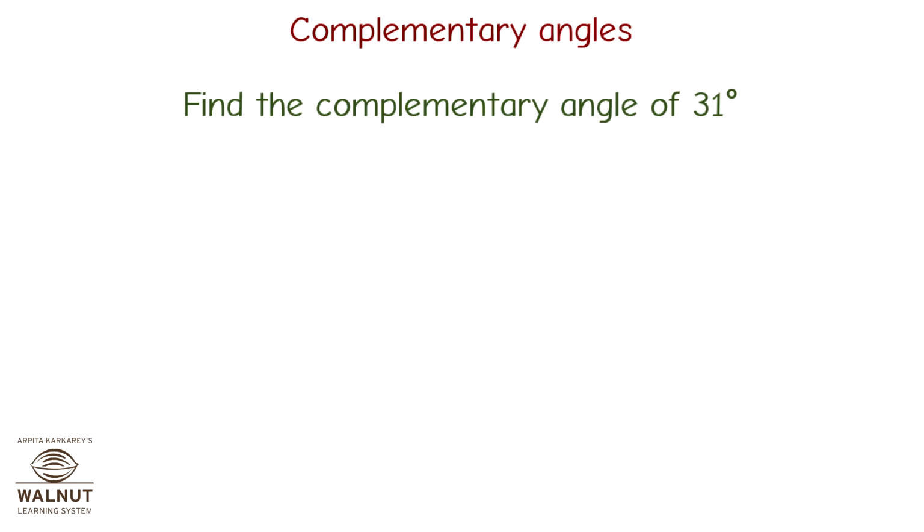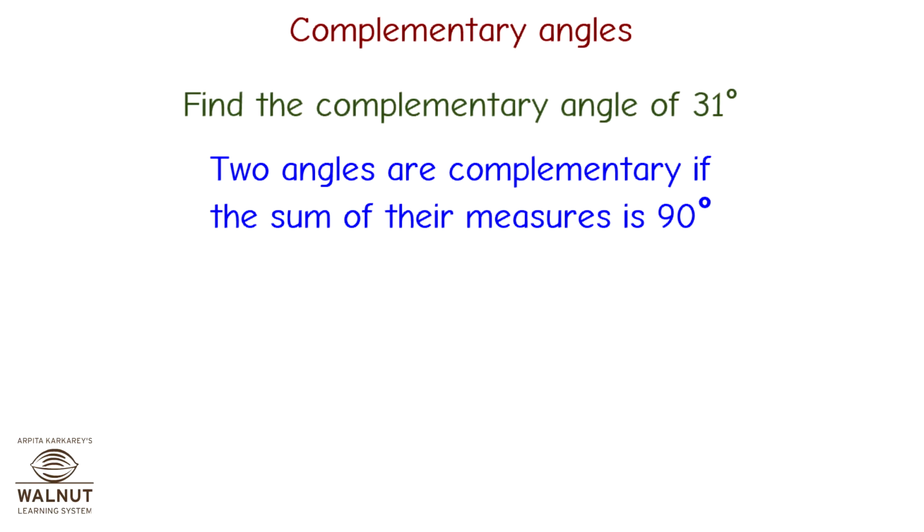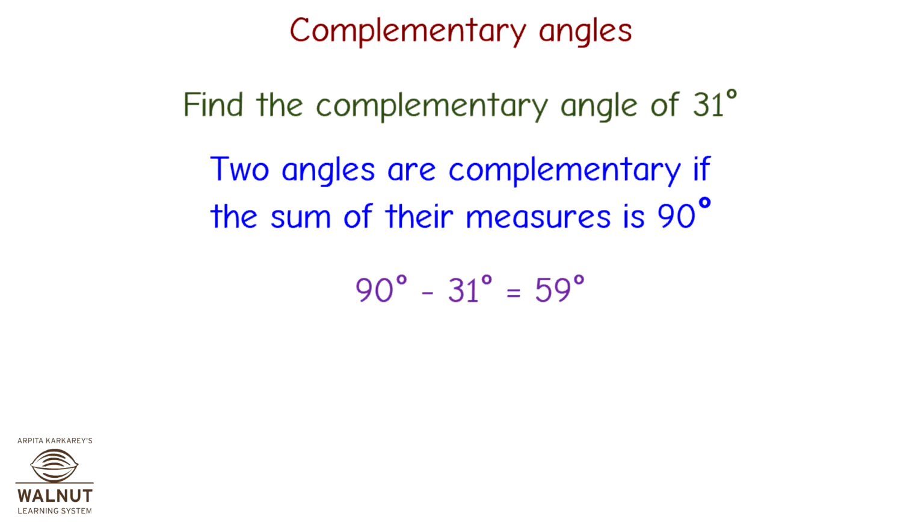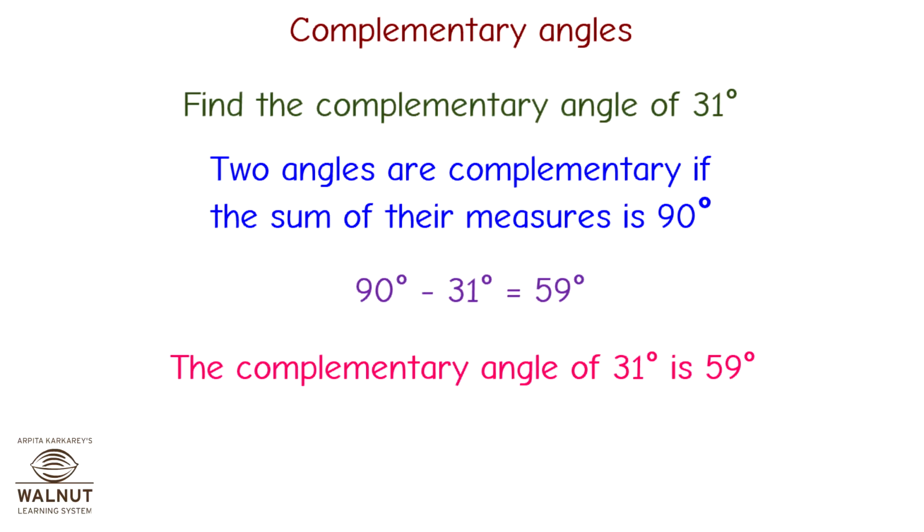Find the complementary angle of 31 degrees. Two angles are complementary if the sum of their measures is 90 degrees. If one angle is known, we can find its complementary angle by subtracting the measure of its angle from 90 degrees. 90 degrees minus 31 degrees is equal to 59 degrees. The complementary angle of 31 degrees is 59 degrees.